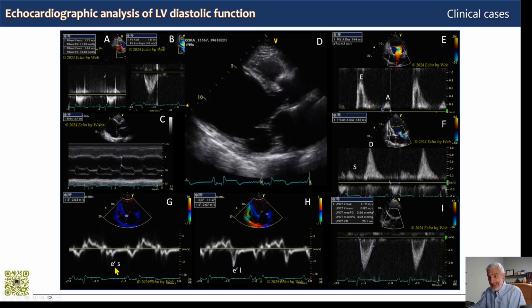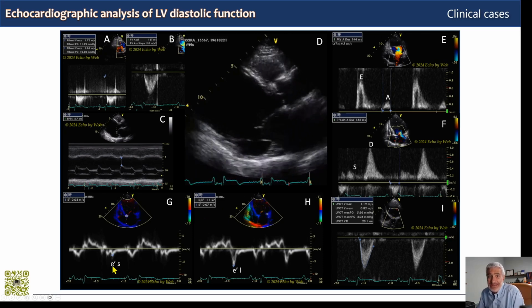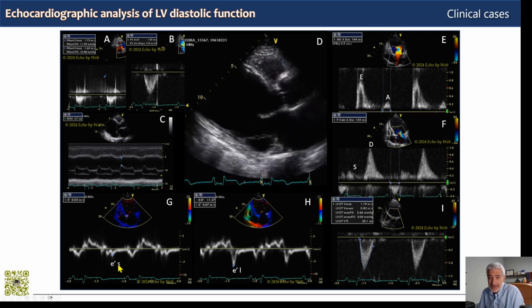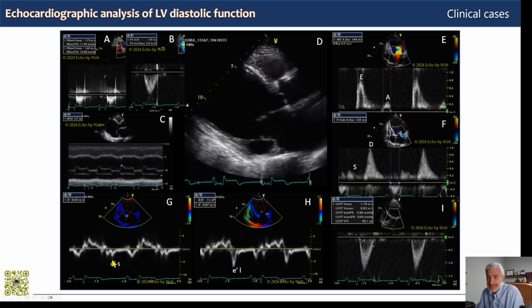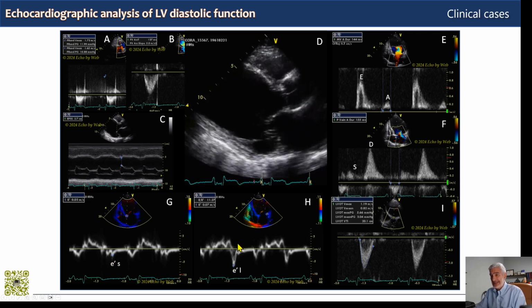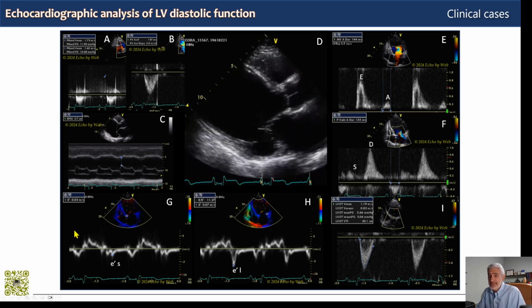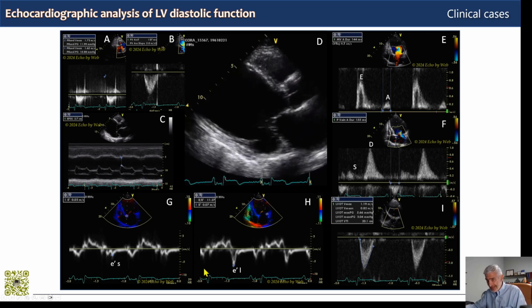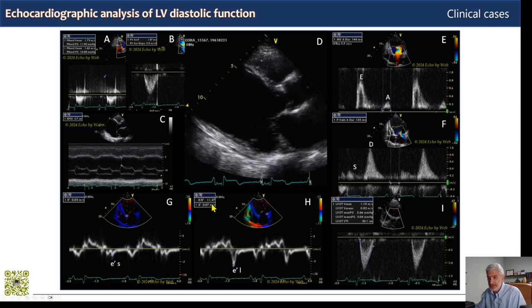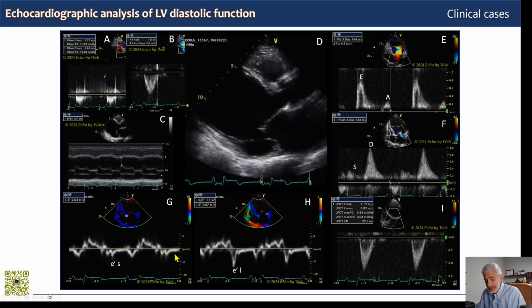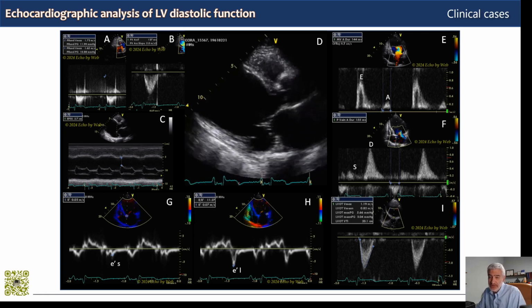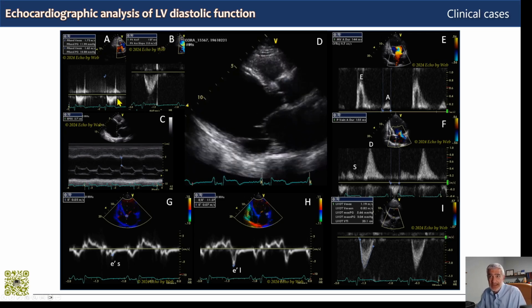And then we have in the background prolonged relaxation, because we have on the septal side an E prime of 3, on the lateral side 7. So the average gives us a prolonged relaxation. And then we have an E/E prime based on the average value, not this one, which is based on the lateral, of 17, which is consistent with the increased filling pressures that we have already diagnosed with pulmonary